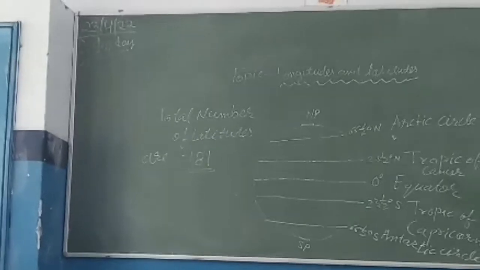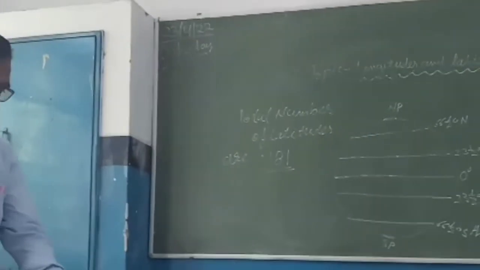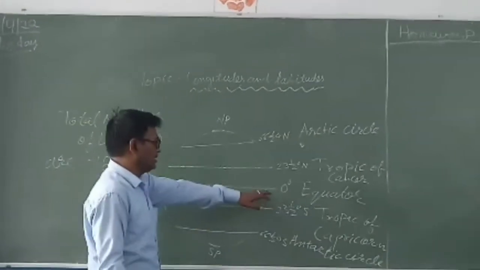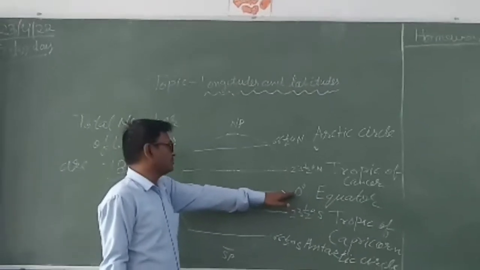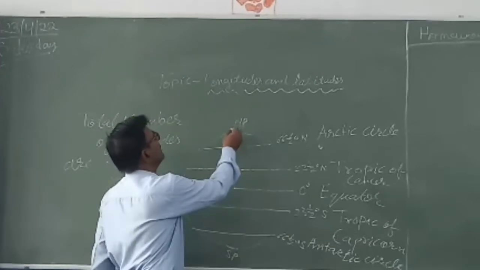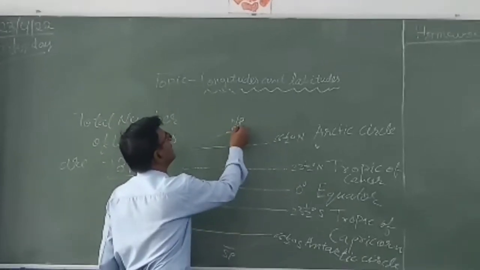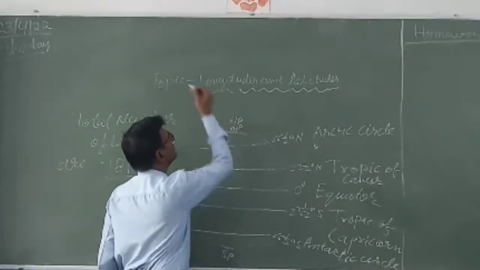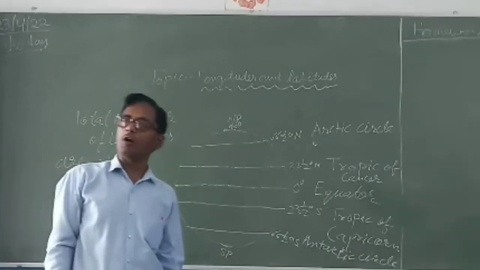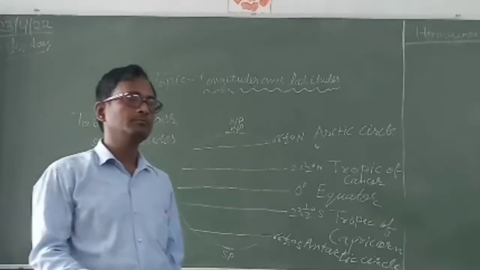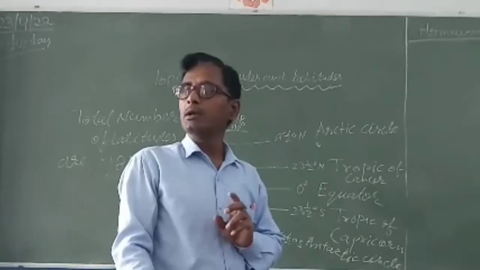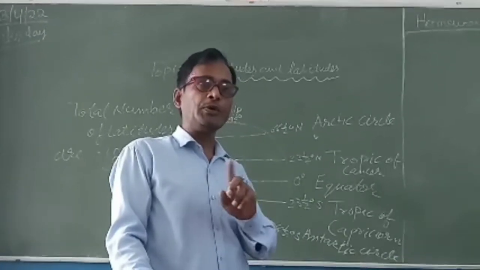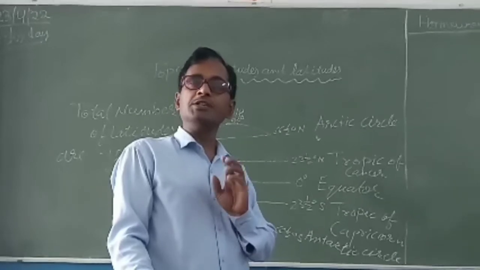Now first of all we try to understand how we count 181. Here is 0 degree latitude, and from 0 degree to the North Pole at 90 degree, each parallel line is drawn on the globe, and their difference is 1 degree. From one latitude to another, the distance is 1 degree.